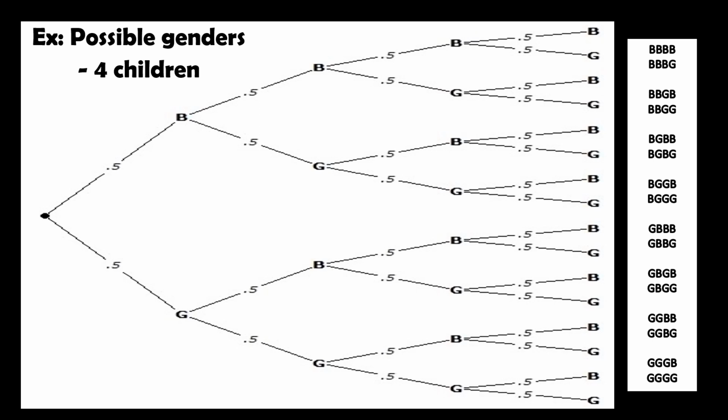Possible genders for 4 children. So, lahat ng nakalista dito sa corner, bawat isa niyan is an element. Okay? So, it can be girl, boy, girl, boy, girl, boy, girl, girl. Pwede ring all girls.